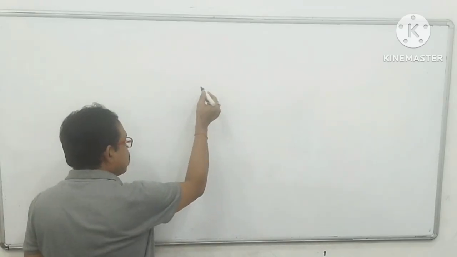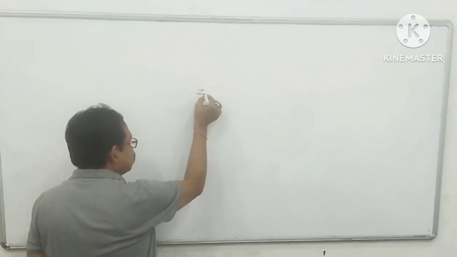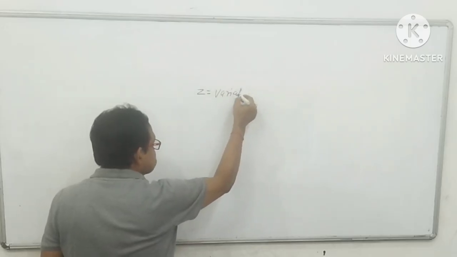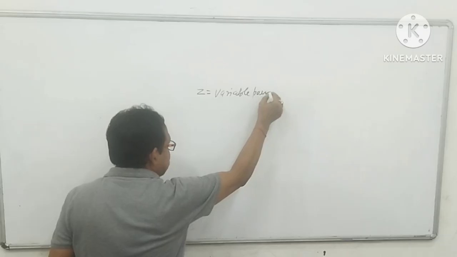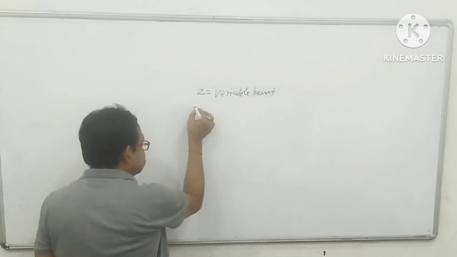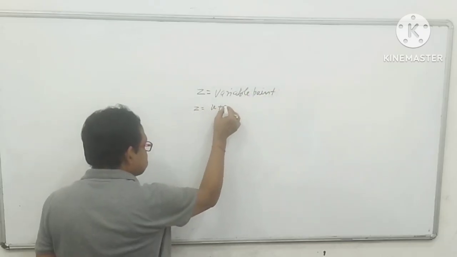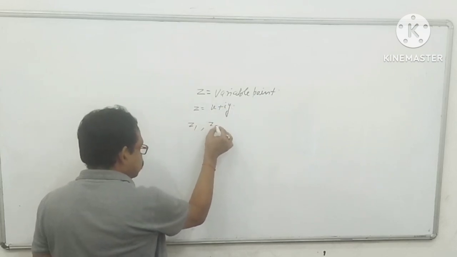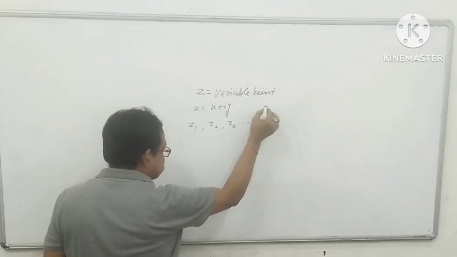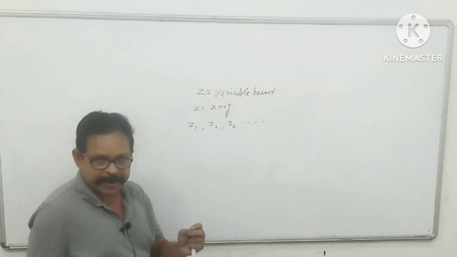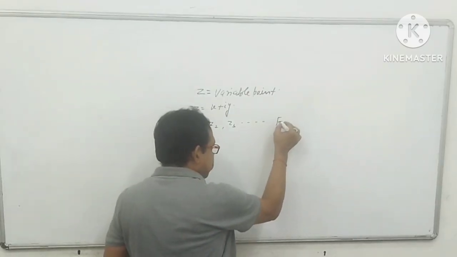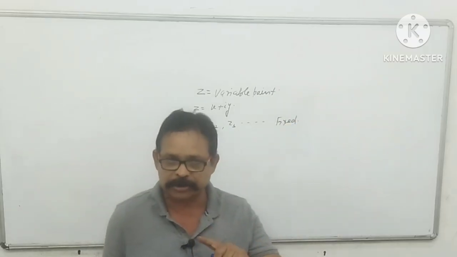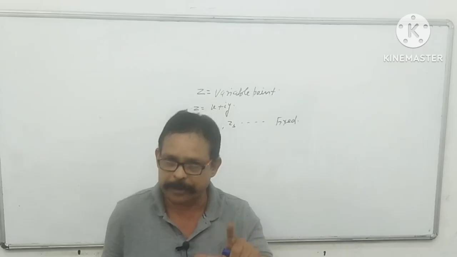Suppose in geometry in complex number, if there is z anywhere, it means this is the variable point, that is, the moving point, and z is always considered x plus iy. In this way, if z1, z2, z3 like this you will find, then they are fixed points, because in geometry I will try to find out the path of a moving point.